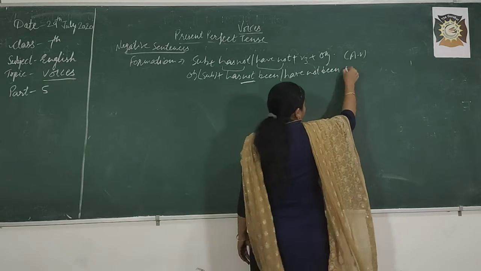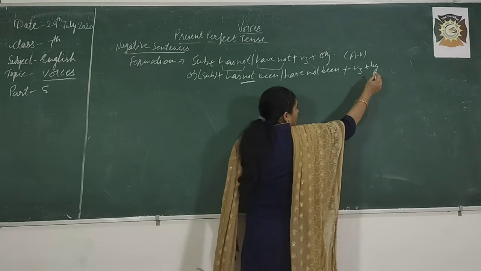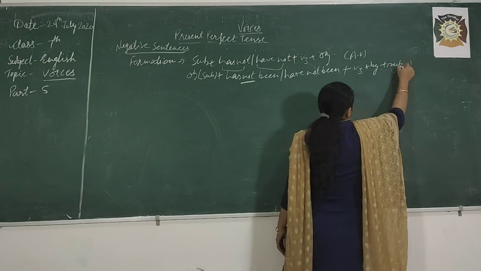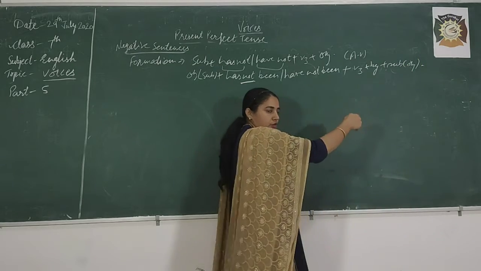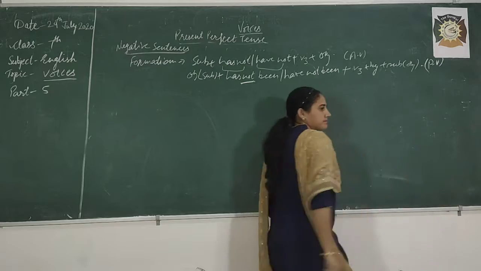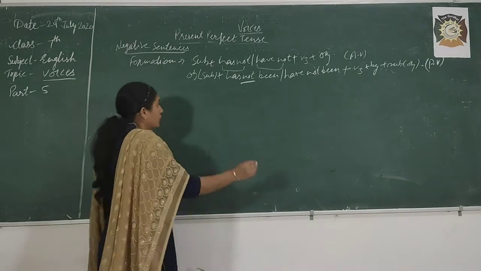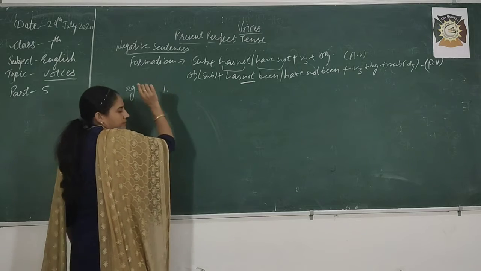Right. Then third form, then your preposition, then your subject will come at the end and act as an object. This is the formation for your passive voice sentence. Good. Now we will go with the example of negative sentence of present perfect.